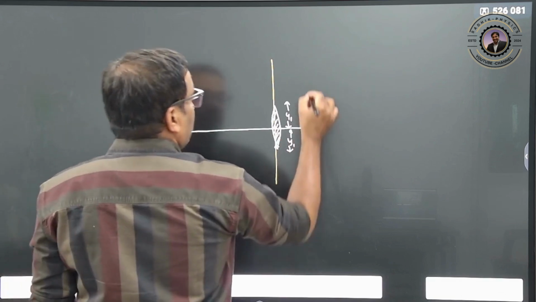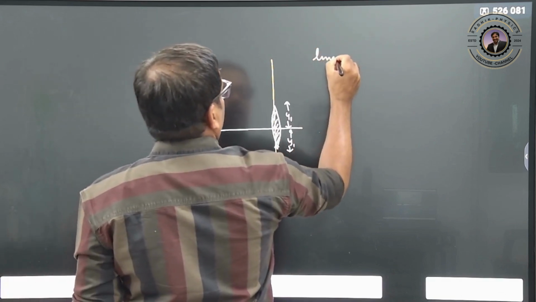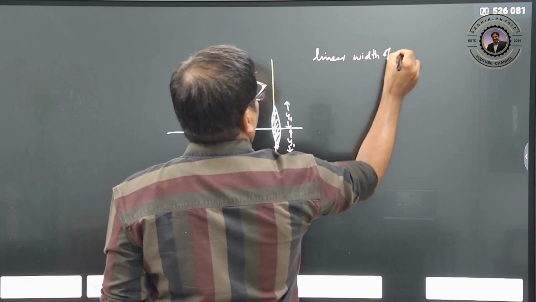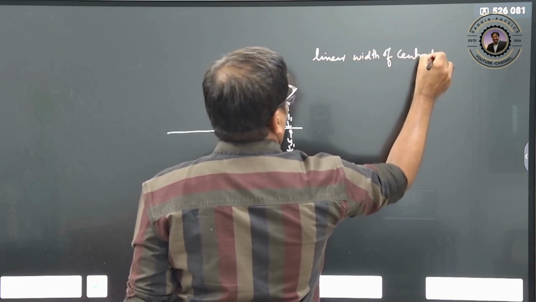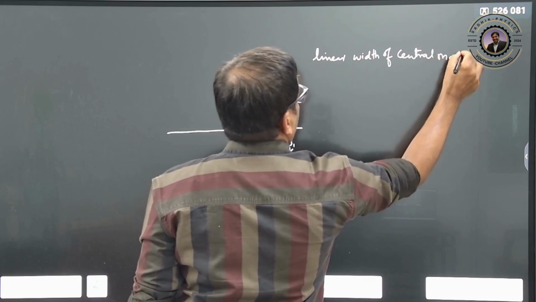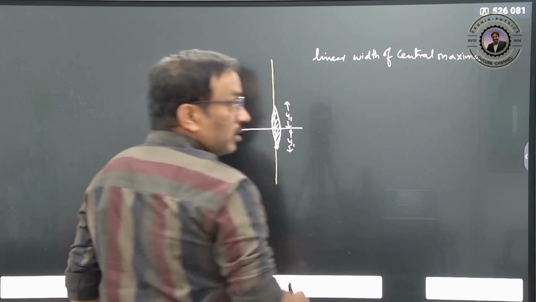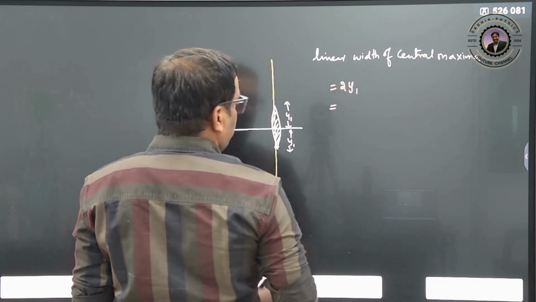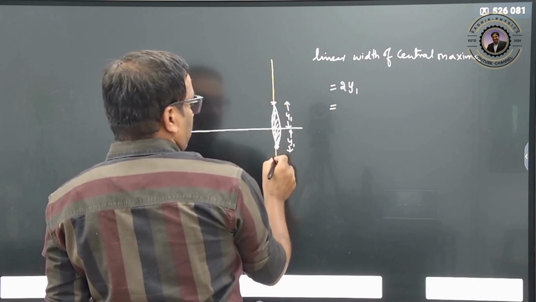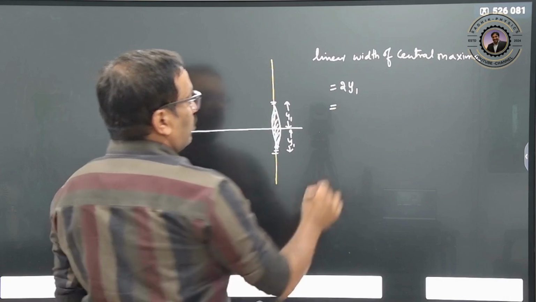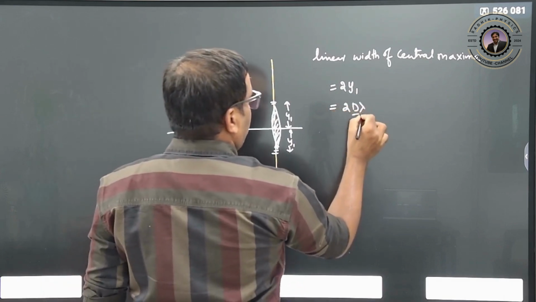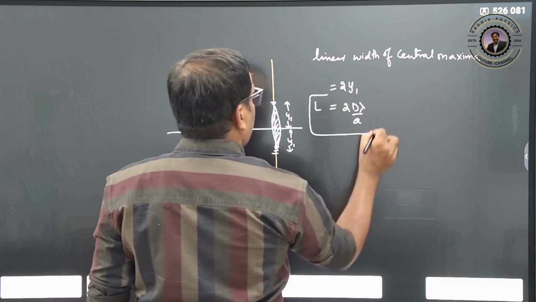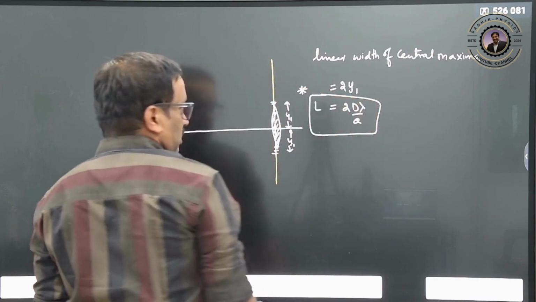So the linear width of the central maxima is nothing but 2y1. 2y1 is nothing but first minima to first minima. So 2 into d lambda by a will be the linear width of our central maxima.